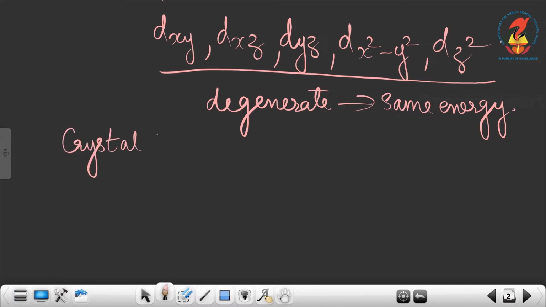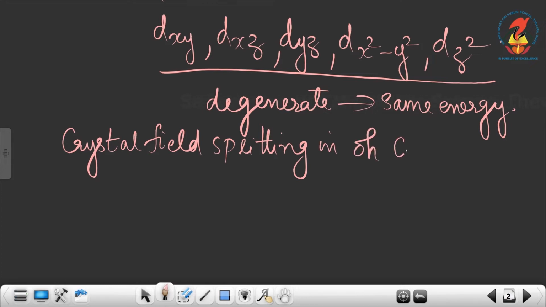Crystal field splitting in octahedral coordination entities.